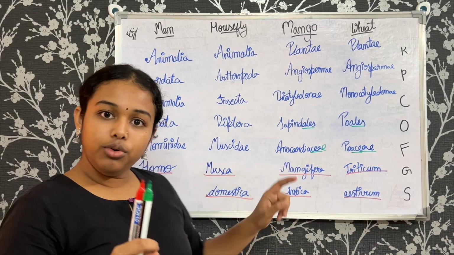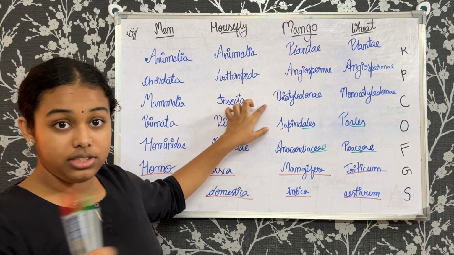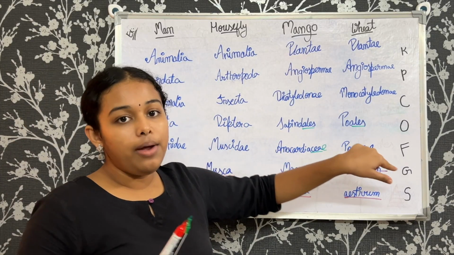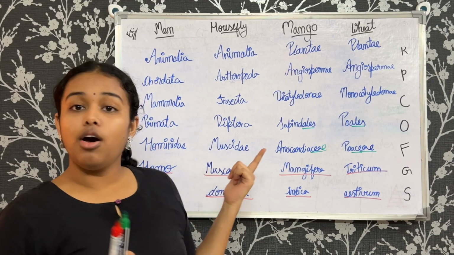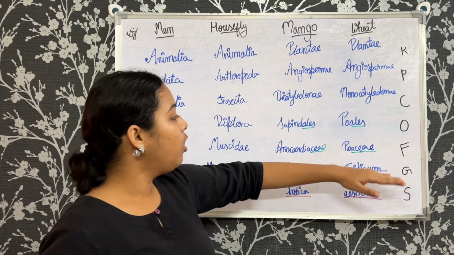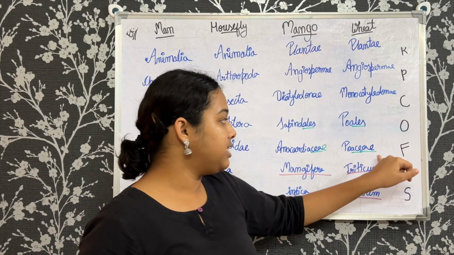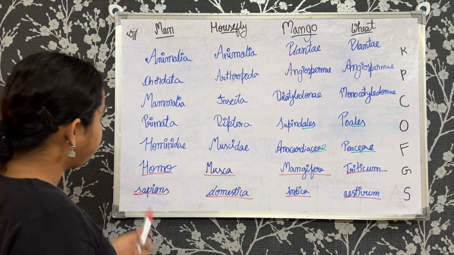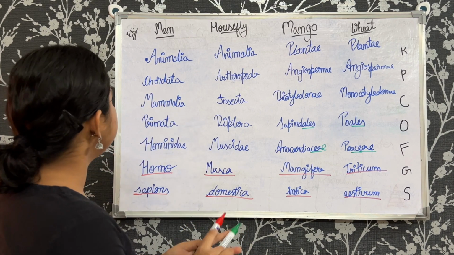But if you are confused right now in the beginning as to whether Poales is the family or Poaceae is the order, just remember ales is for order, aceae is for the family.